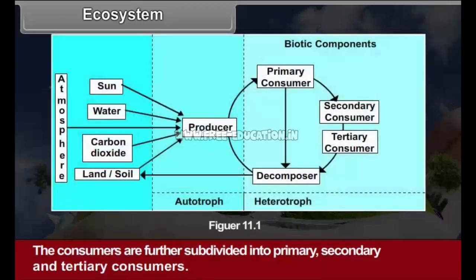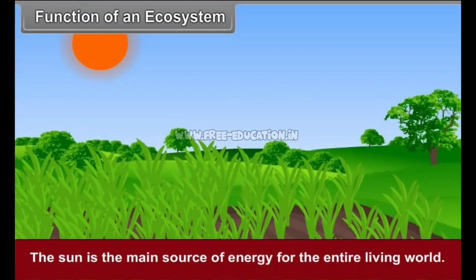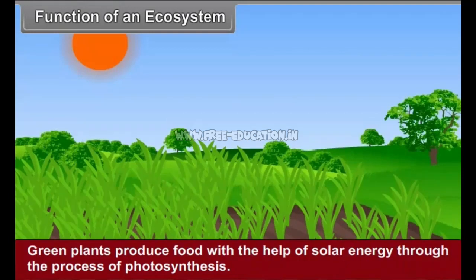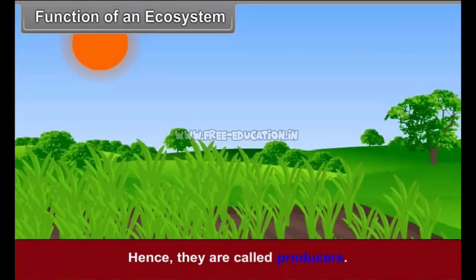See figure 11.1. Function of an ecosystem. The sun is the main source of energy for the entire living world. Green plants produce food with the help of solar energy through the process of photosynthesis. Hence, they are called producers.